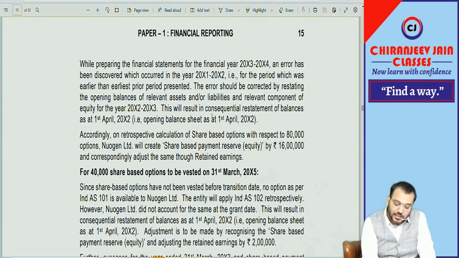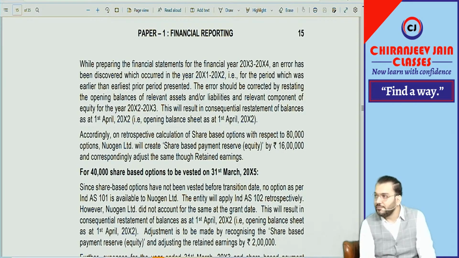This will result in consequential restatement of balance as on 1/4/2002, that is the opening balance sheet as on 1st April 2002, that only we have done. Accordingly, on retrospective calculation of share-based options with respect to 80,000 options, Newgen Limited will create a share-based payment reserve of 16 lakh and corresponding adjustments to be done through retained earning, that only we have done.